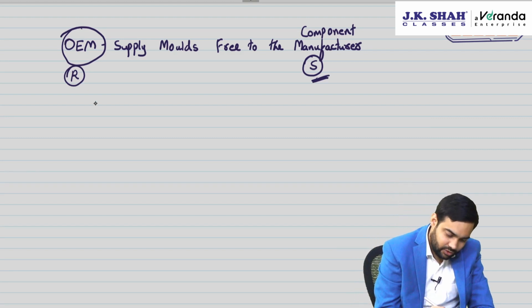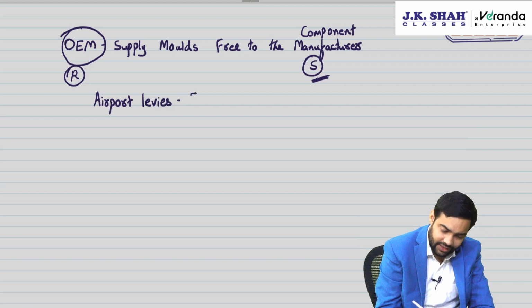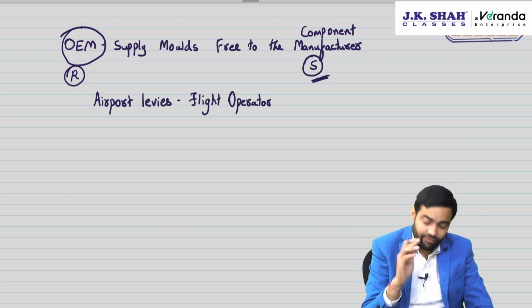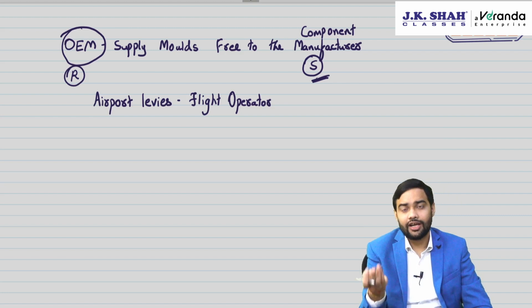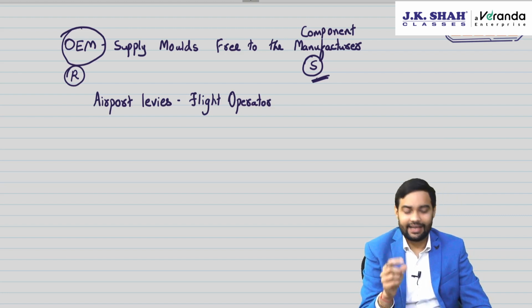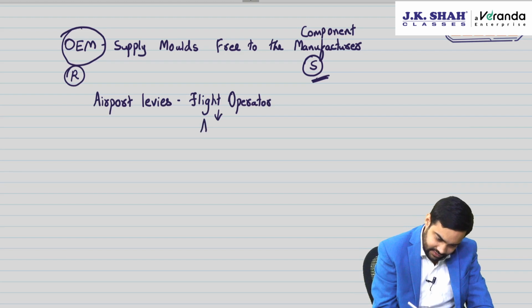Then coming to airport levies. Now there are some airport levies which are collected by flight operators. Whether GST will apply on airport levies which are collected on behalf of Airport Authority of India or private airports by flights like airline companies.